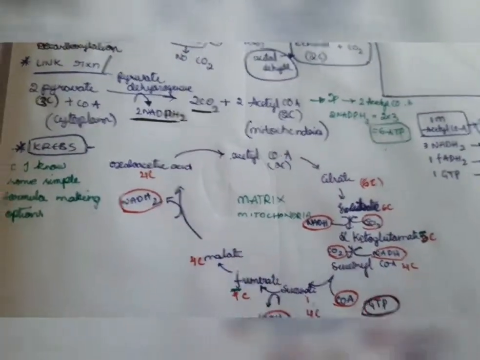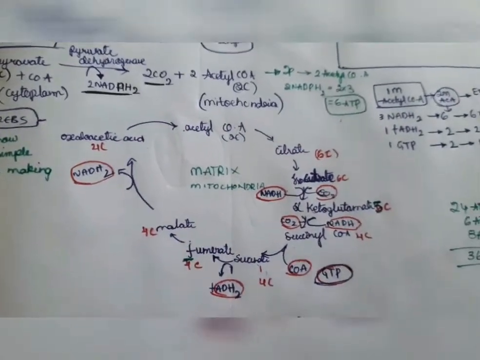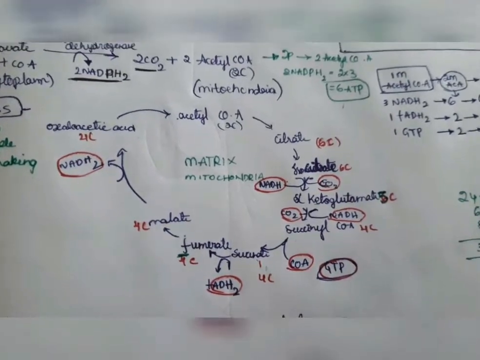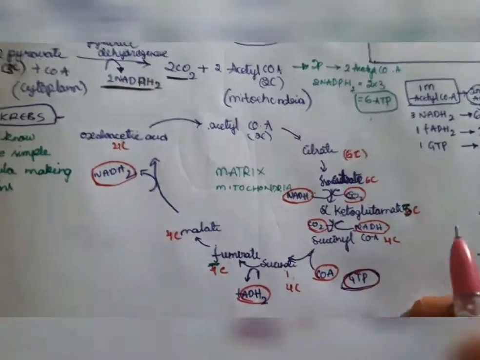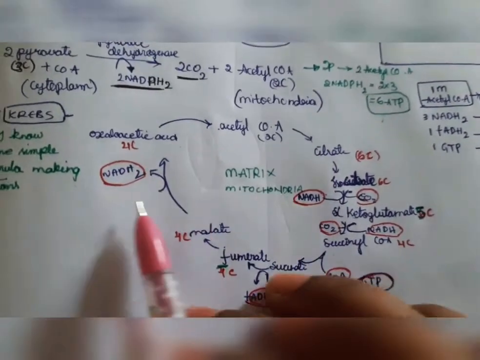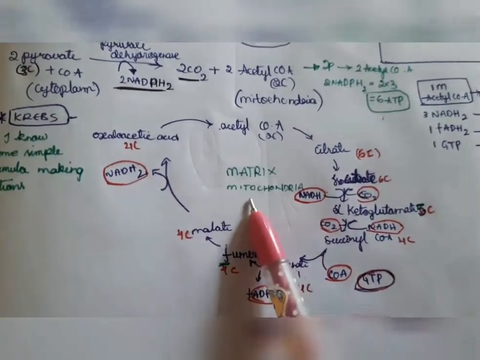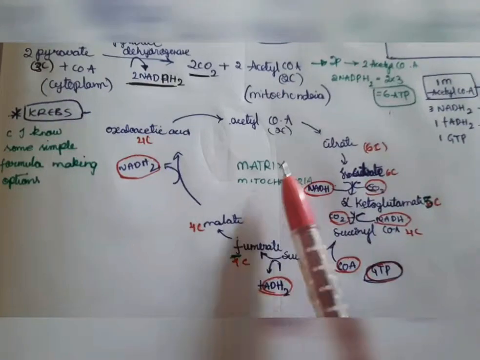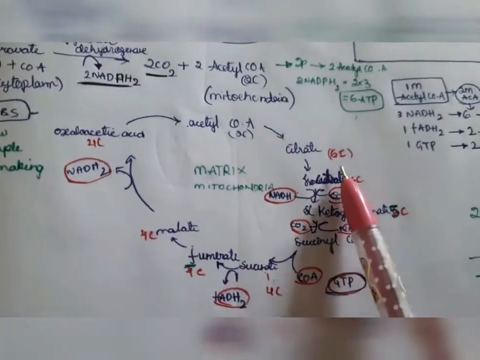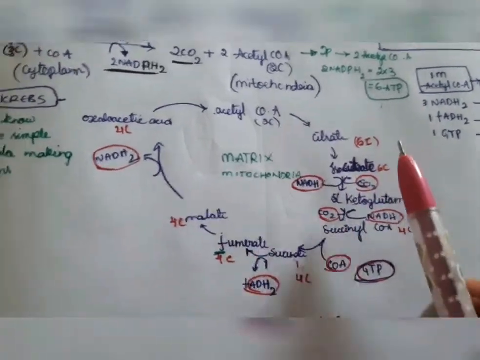Okay, let us see what the enzymes and products formed here will be, and how many ATP will be formed. The Krebs cycle takes place in the mitochondrial matrix. We should remember it. Citrate is a 6 carbon compound. We will see the mechanism now.